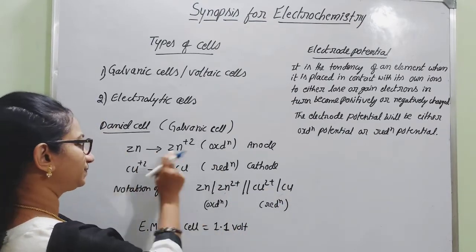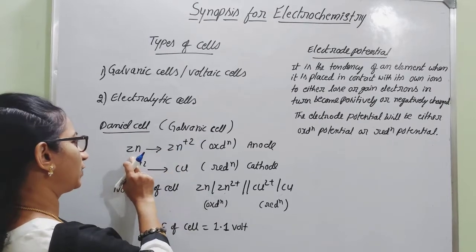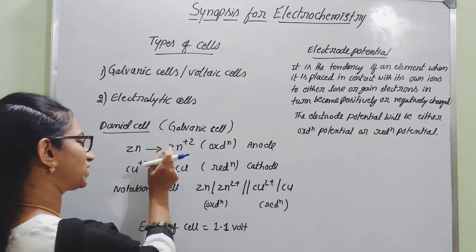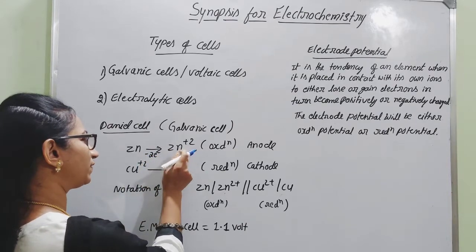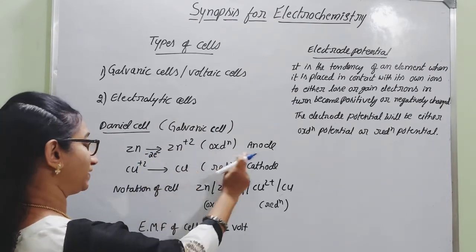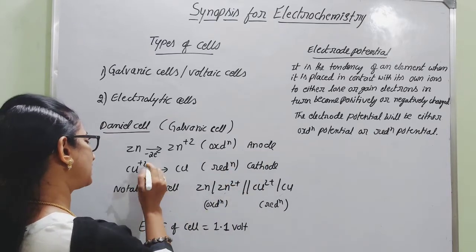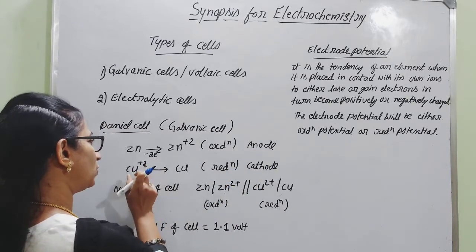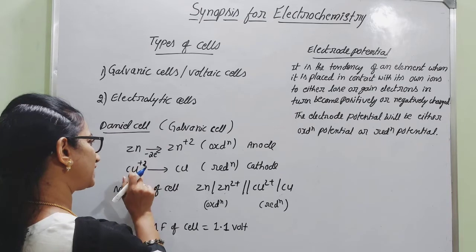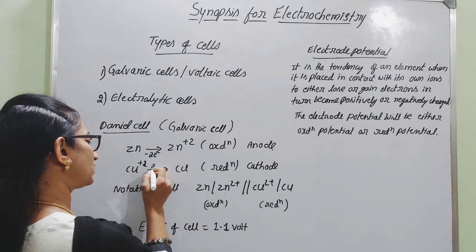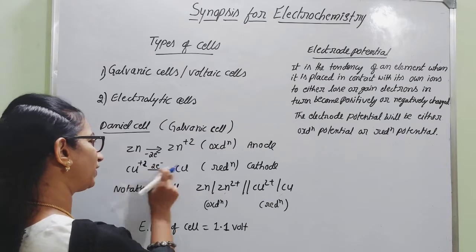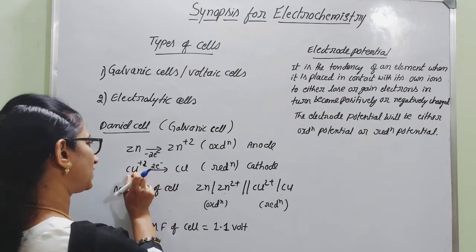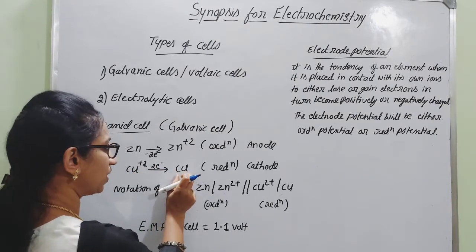As you can see here, zinc is undergoing oxidation. Zn is losing 2 electrons, and with the release of 2 electrons it is converting to Zn2+. Hence it is acting as the anode. Whereas Cu2+ ions are getting the electrons which were given by zinc, and undergoing reduction, so Cu2+ is getting reduced to Cu, copper.